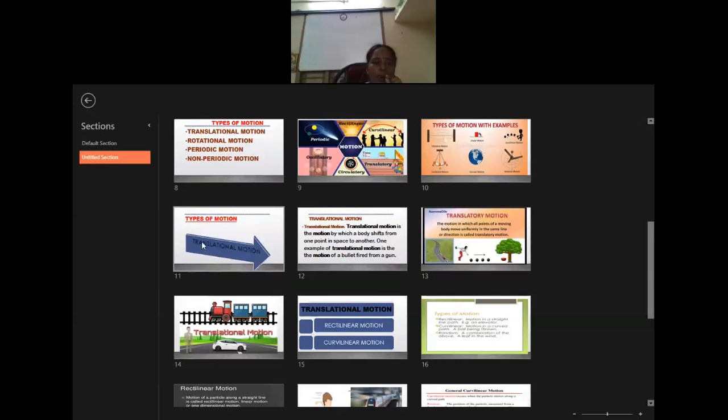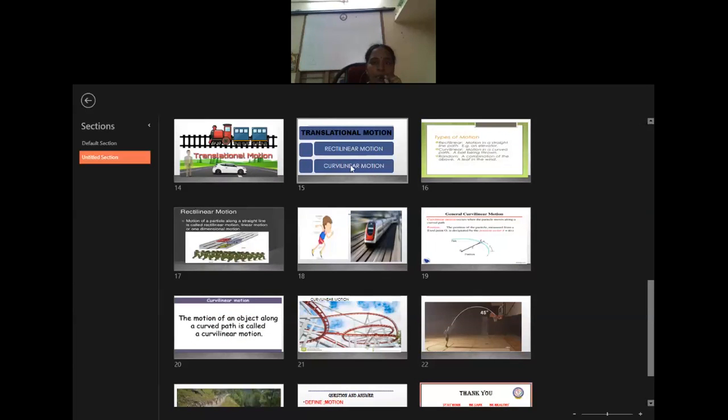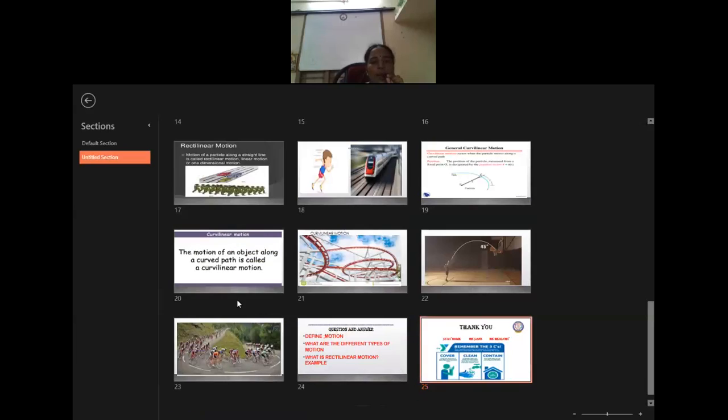And translational motion is the motion in which the whole object moves in a straight line. Translational motion is divided into two types, rectilinear and curvilinear motion. In rectilinear motion, the object moves in a straight line, and in curvilinear motion, the object moves in a curved path. And we saw examples of curvilinear as well as rectilinear motion.